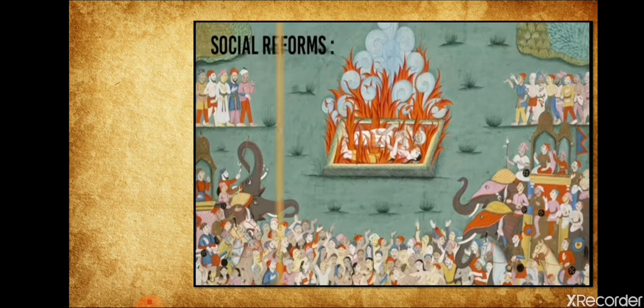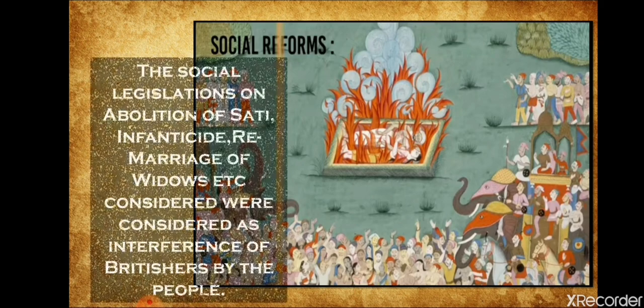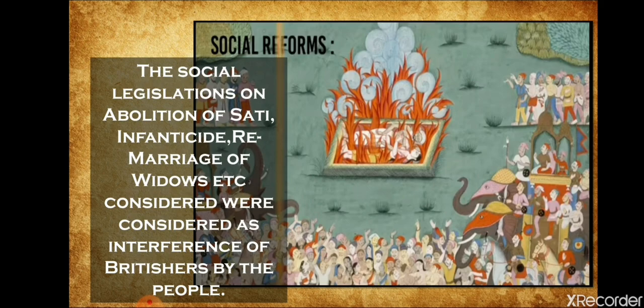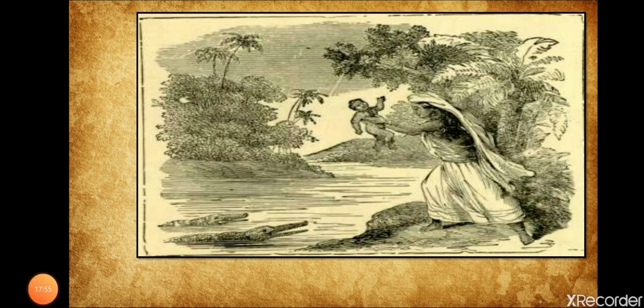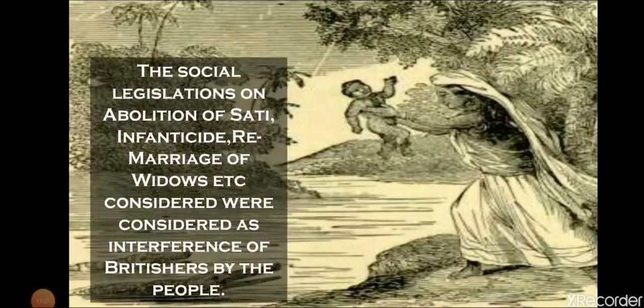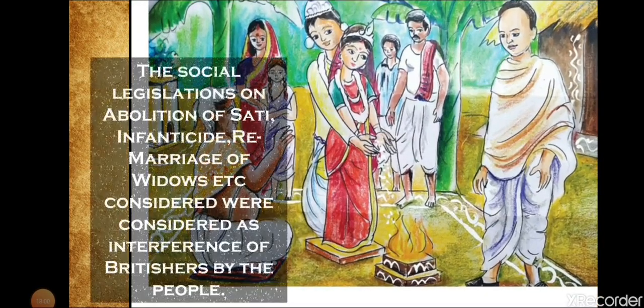But in the starting, when the Britishers attempted to bring about various social reforms in India, it was not liked by the general public. The social legislation against evils such as sati pratha, infanticide, and widow remarriage was considered as interference in the religious matters of India. Indians believed that Britishers were interfering in their religious matters, about which Englishmen knew nothing. They are interfering in our personal matters about which they know nothing.